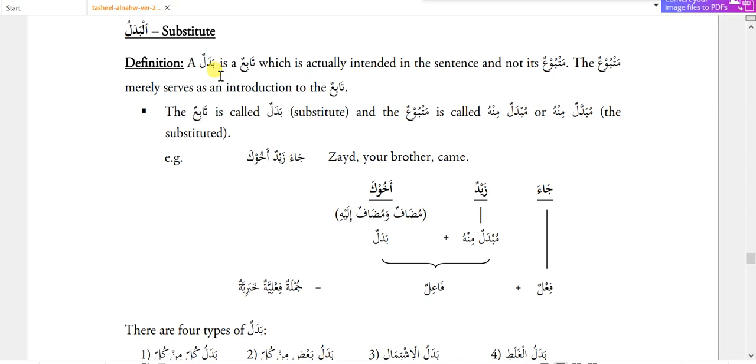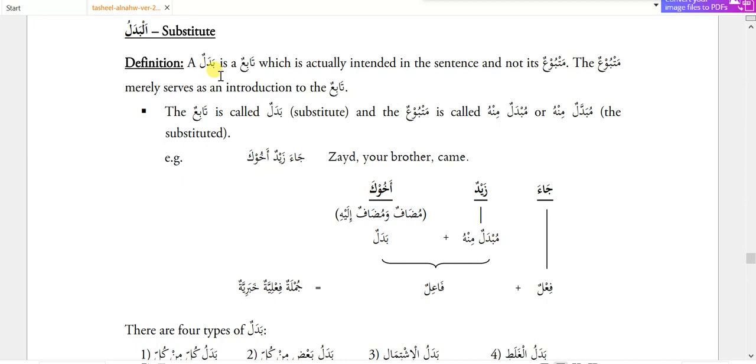Because when I am saying the leader Zaid came, here leader is not important because a leader can be anyone. So if you simply say the leader came, a person can think of someone else. When we are saying the leader Zaid came, we intended only Zaid, not the leader. Leader is just the additional word. So Zaid is the one who is intended in this sentence.